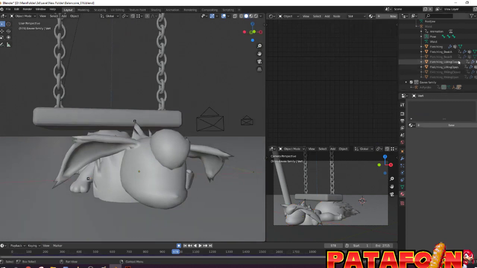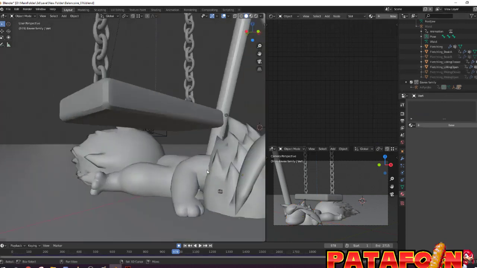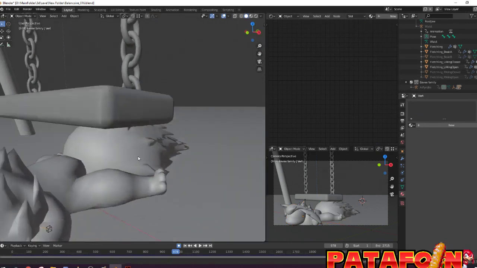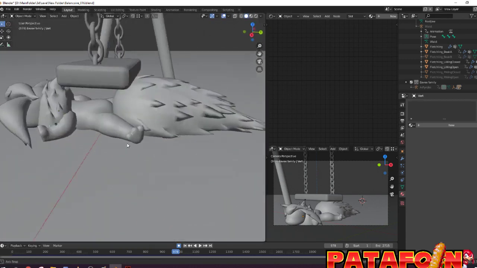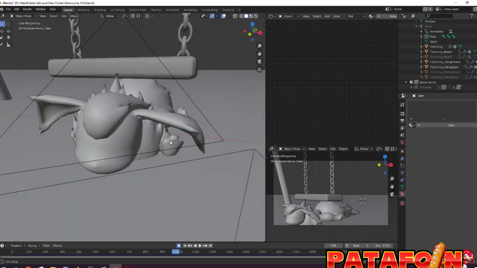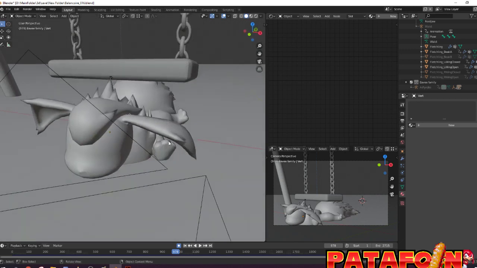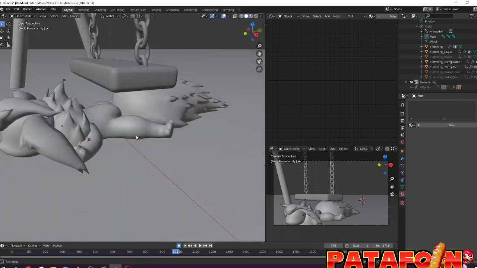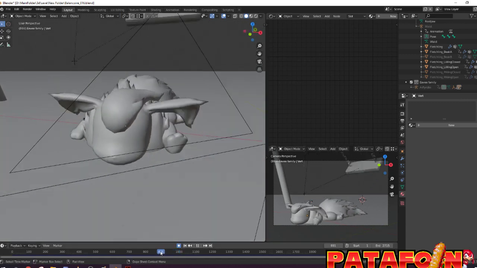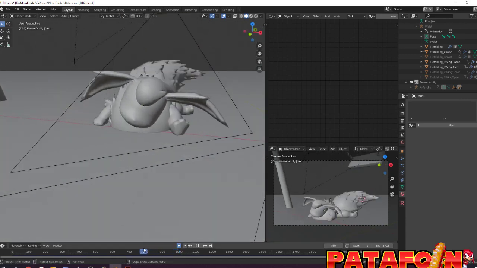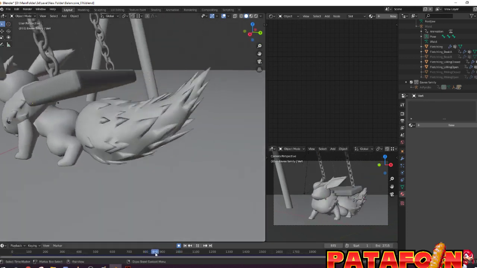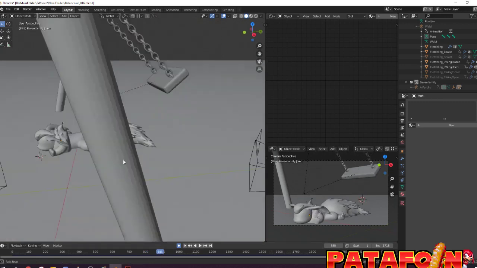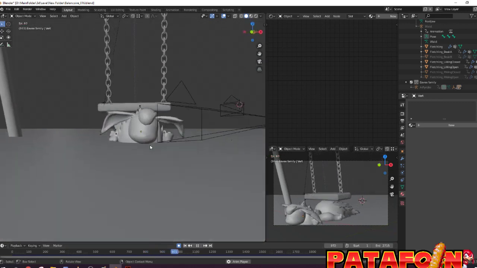Kinda hard to show it right now, but as you can see there are some cubes, and I have connected those cubes to the bones to create a simulation. Pretty hard to explain, but that's the idea. So I haven't animated the whole of the fur. The tail, I have done it myself, and that's it.